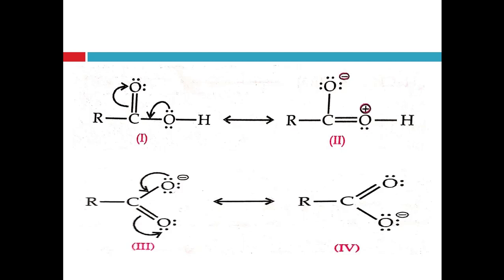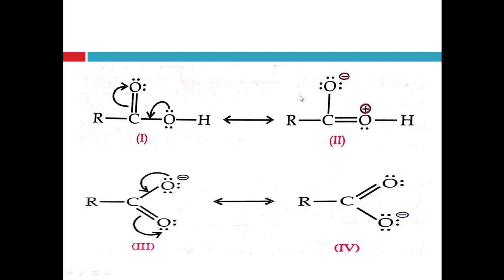So that's why carboxylic acid easily donates the H plus ion. Due to this positivity on this oxygen atom, this OH bond becomes weaker, right? As this bond becomes weaker, the acidic strength of the acid will increase, because as this bond becomes weaker, the H plus ion or proton is easily released by the acidic group, right? And that's why the acidic strength of this acid will increase, right?